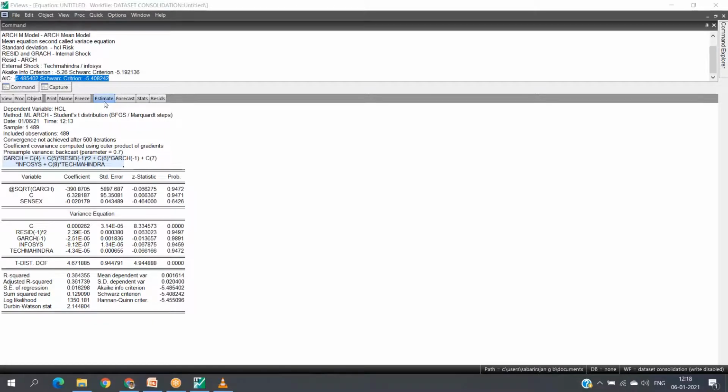If you are asking whether it is advisable to proceed with the model building, if there is no heteroscedasticity, shall we go with the GARCH model? It should not go like that, sir.